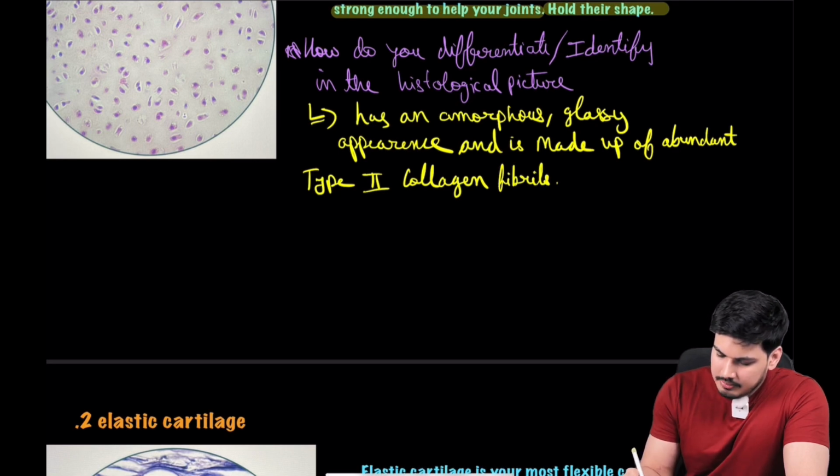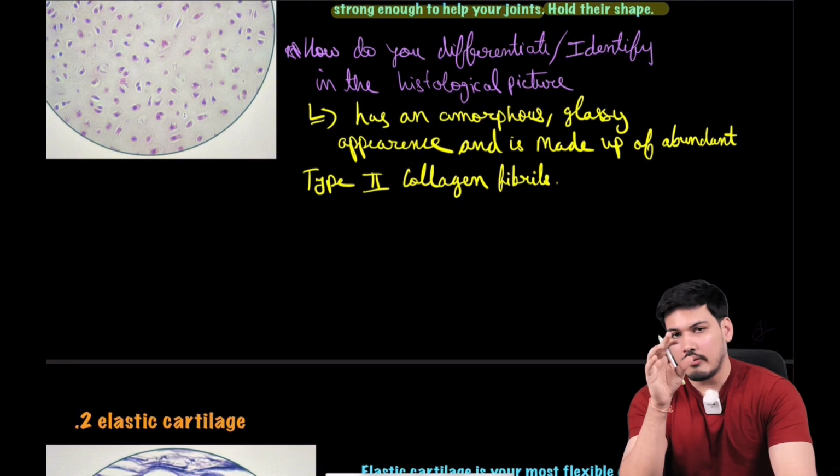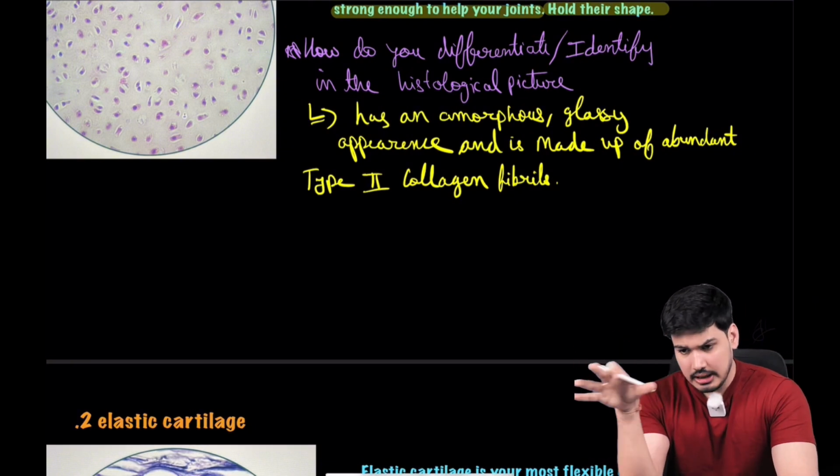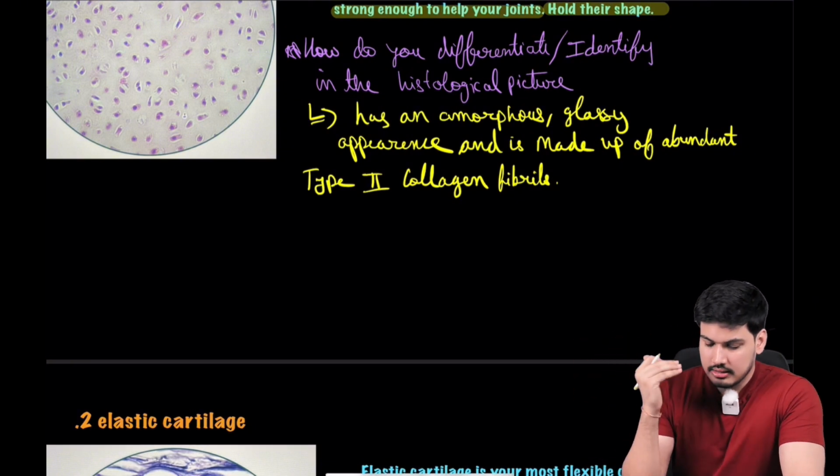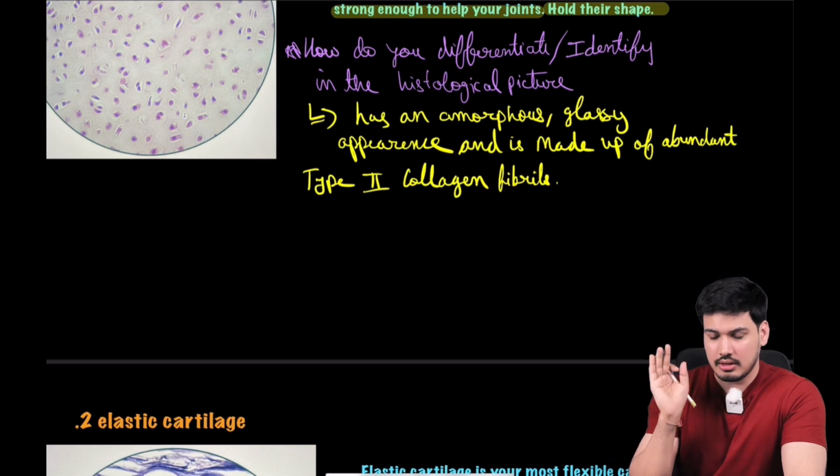Now where can it be found? We will do examples in a very detailed way in the chart, but still some of the examples you should have on the tip of your hand.